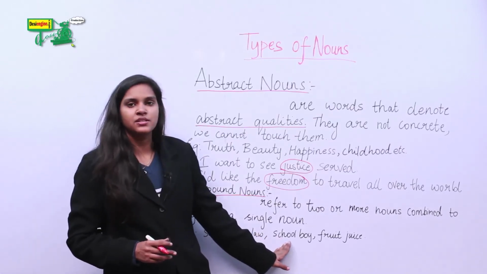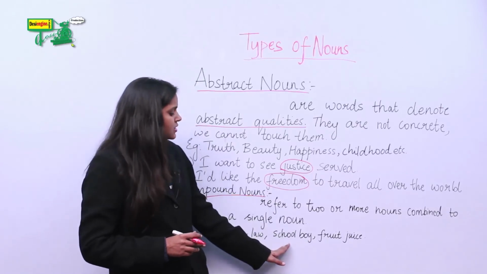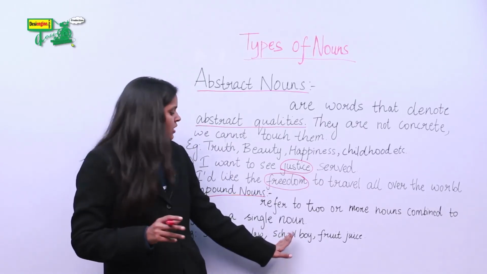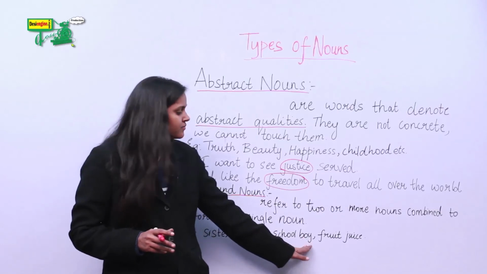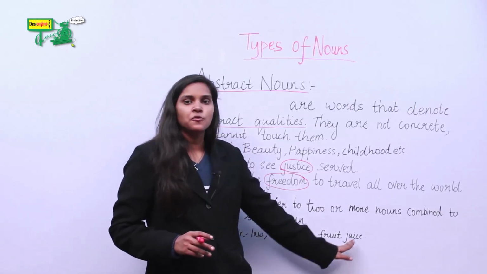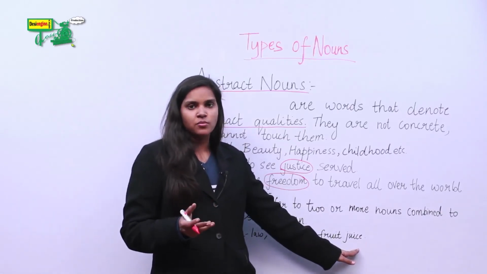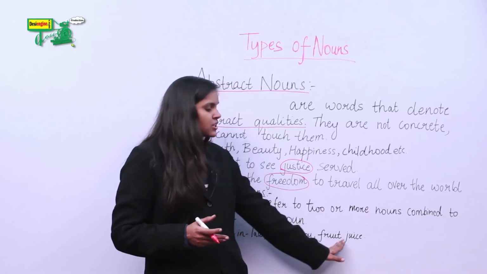Next example is schoolboy. This is formed by combining two nouns, school and boy. The next example is fruit juice. This is formed by combining fruit and juice.